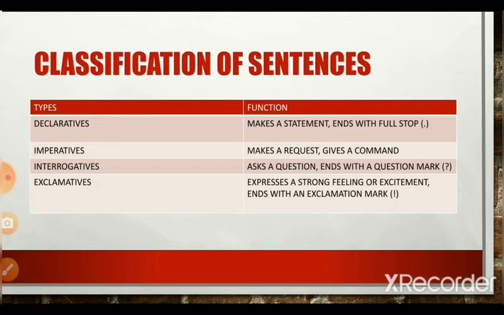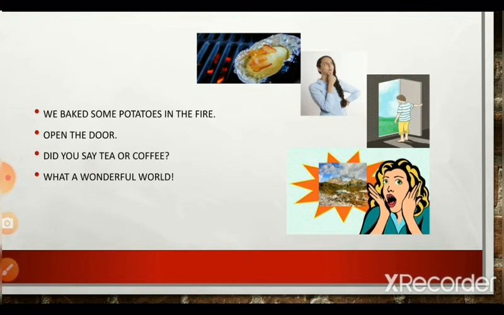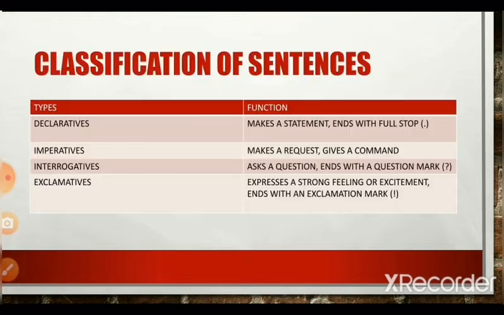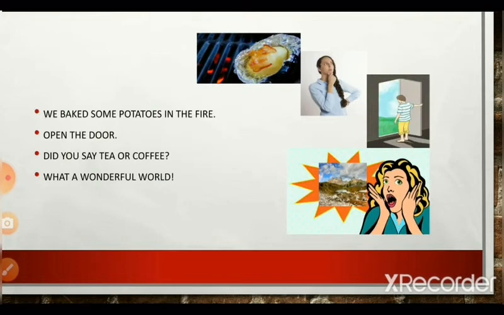A declarative sentence makes a statement and ends with a full stop. For example, we baked some potatoes in the fire. It is making a statement and it ends in a full stop. An imperative sentence makes a request or gives a command. Could you please open the door? Or, open the door. Could you please open the door is put forth as a request. Open the door is a command.